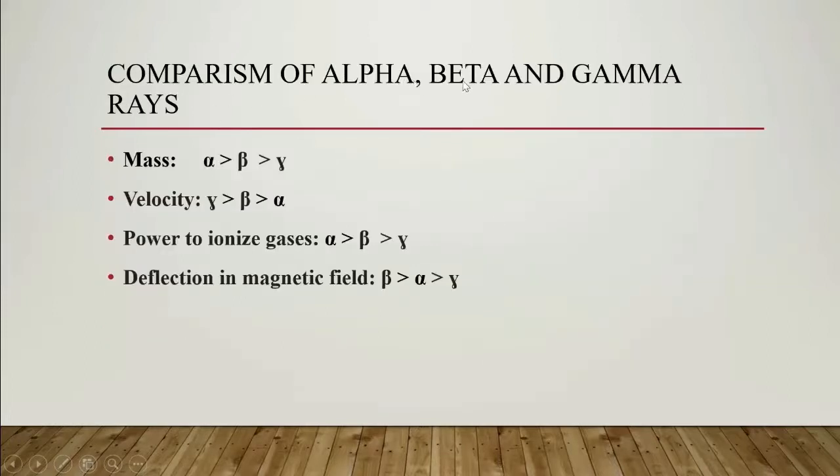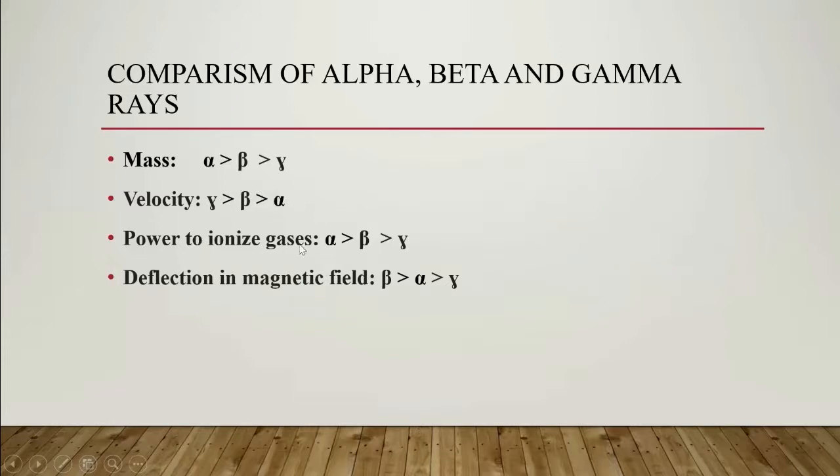Comparison of alpha, beta and gamma rays by mass: alpha, then beta, then gamma. Alpha mass is higher than beta, and gamma has no mass, it is zero. Velocity of gamma is maximum, then beta, which is lighter than alpha, and then alpha.